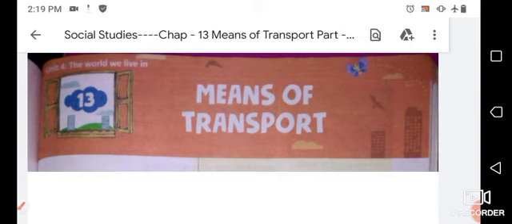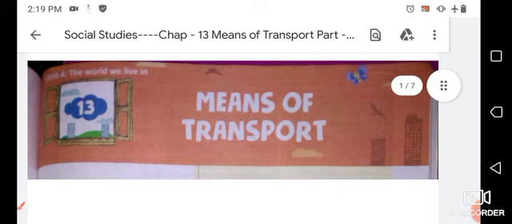And the vehicle that you use to come from your home to school is called the means of transport. So the vehicle that we use to take people or goods from one place to another is called means of transport.